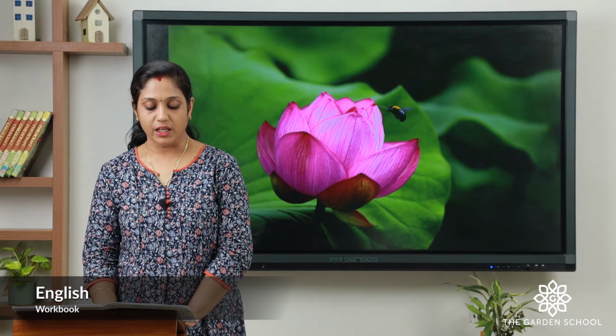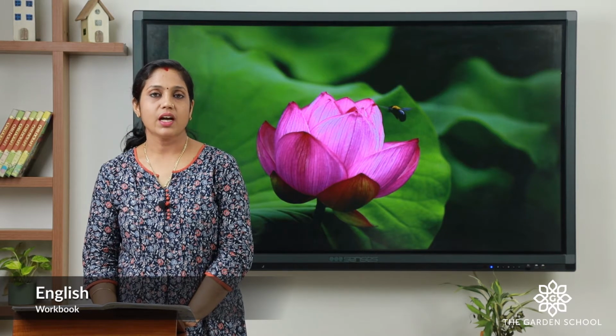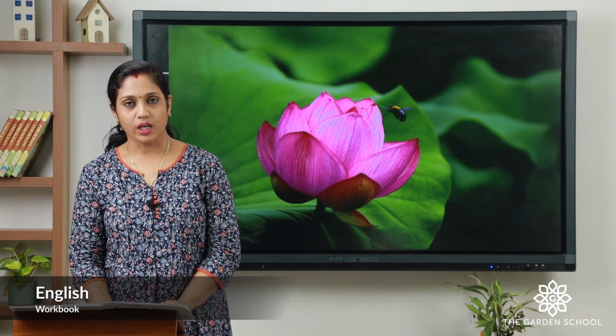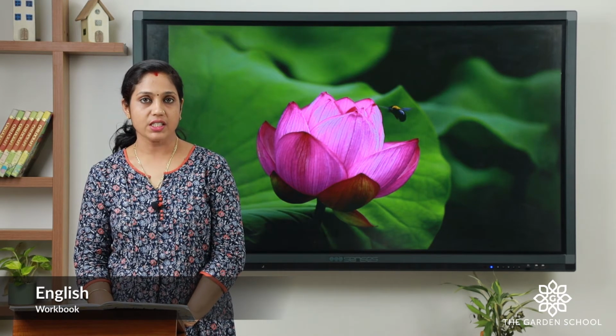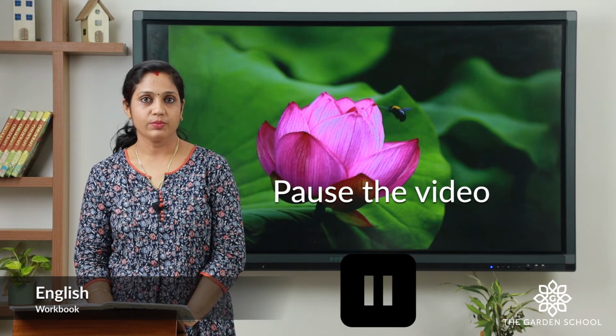Minnie thanked the bee for the flowers, nectar, honey. Why did she thank the bee? Tick the answer. Fifth one, Minnie said that she loves flowers, honey, fruits. What did Minnie love? Tick the answer.